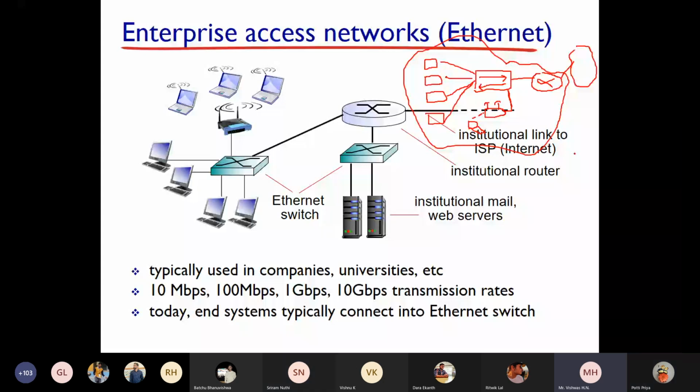Sir, can we have a wireless switch? No. There are, but in our campus we don't have a wireless switch, and generally wired switches are more effective compared to wireless ones. This access point itself is basically called a wireless switch. That is also doing the same thing, right? If you don't have a switch, you can directly connect this.